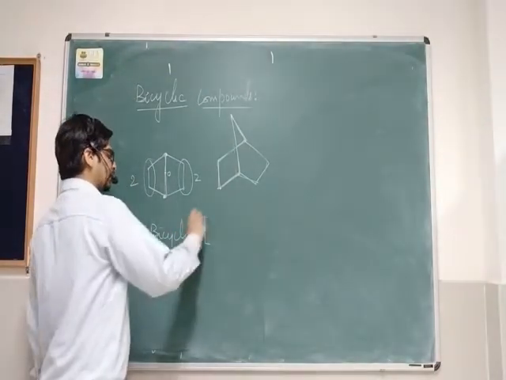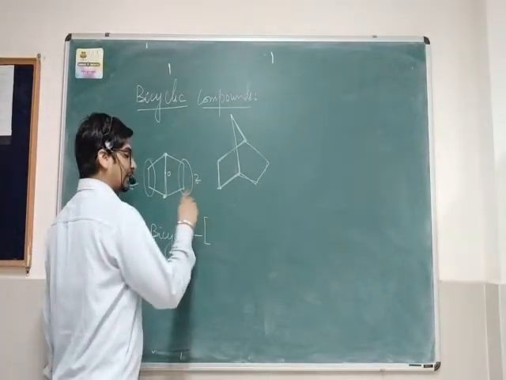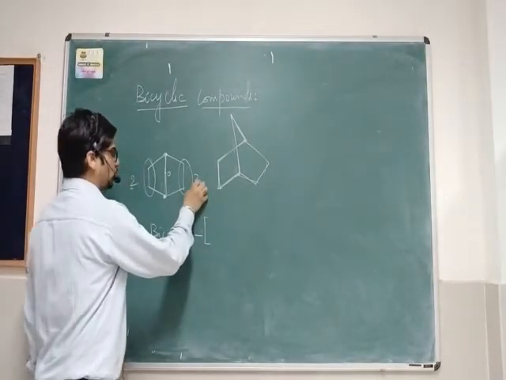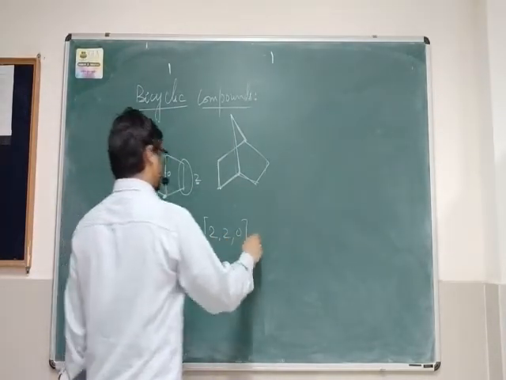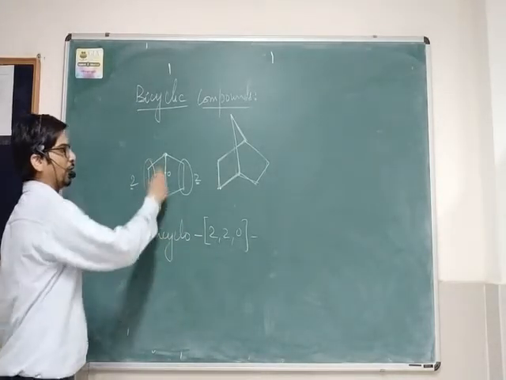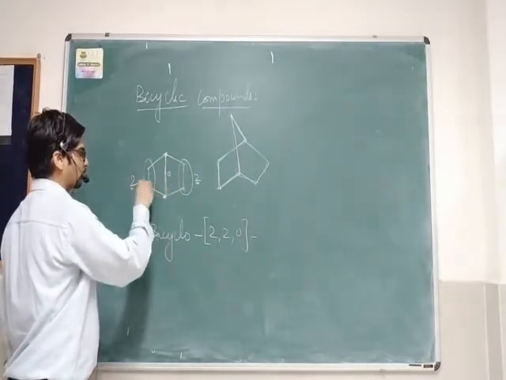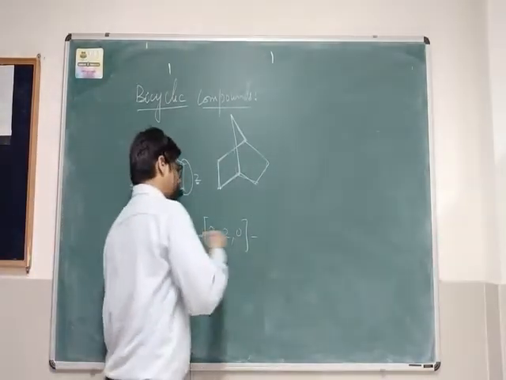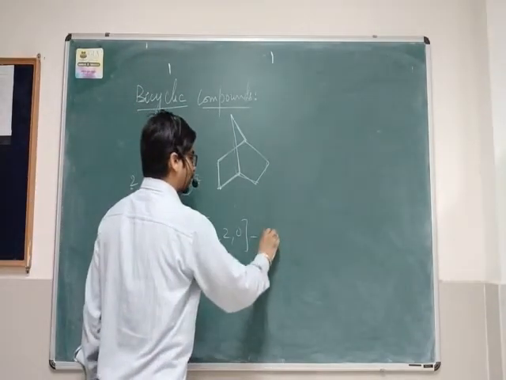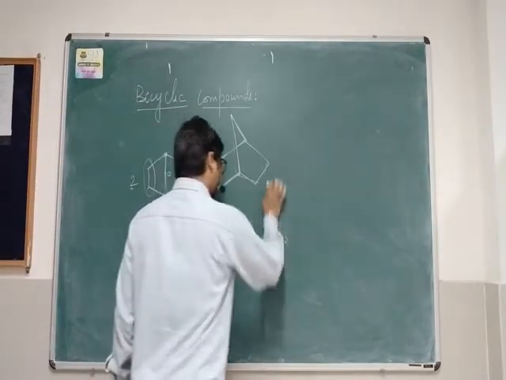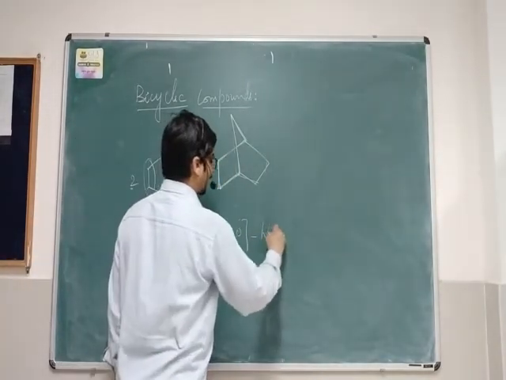Then we will write the number of atoms on either side of the ring in decreasing order. So you have 2, 2, 0. Bicyclo 2, 2, 0. Now you count the total number of carbon atoms starting from any position: 1, 2, 3, 4, 5, 6. So it has 6 carbon atoms. So the name becomes bicyclo 2,2,0 hexane.